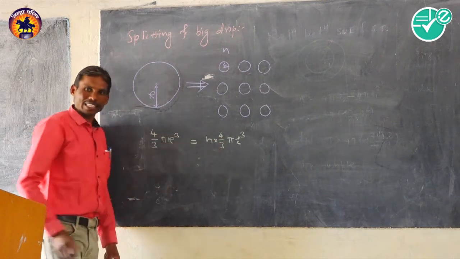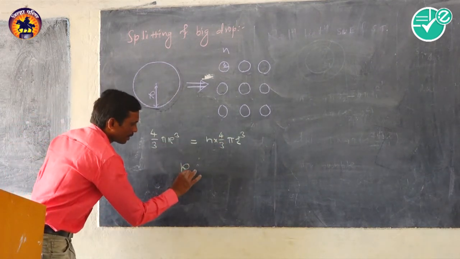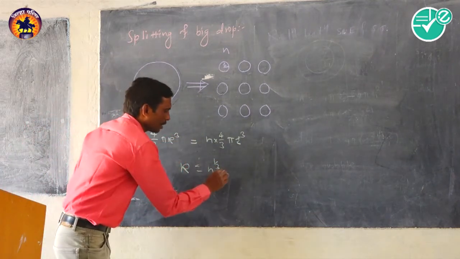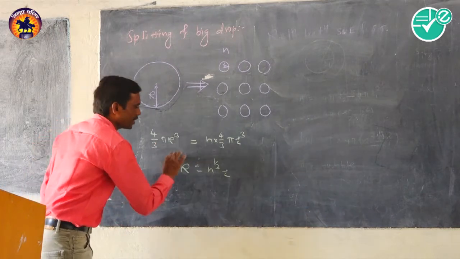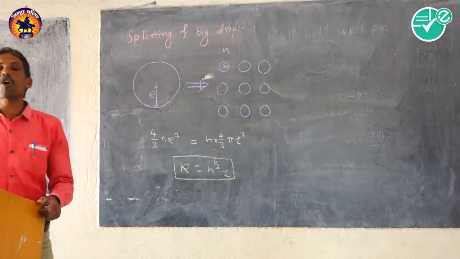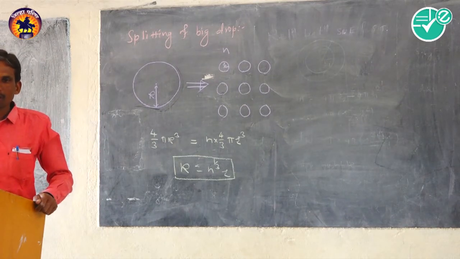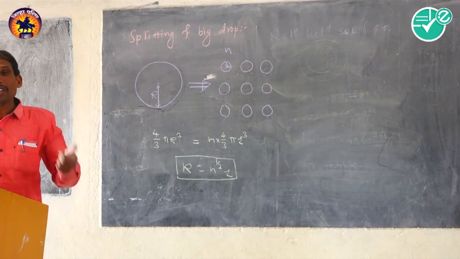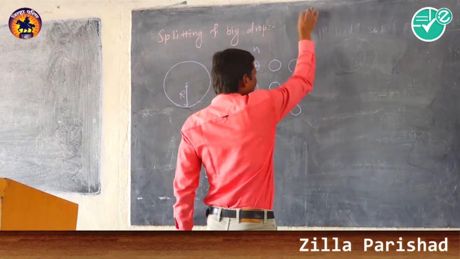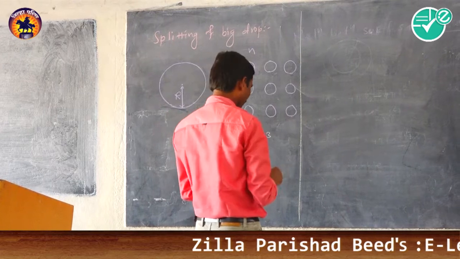By solving this expression, we get r is equal to N raised to the power minus 1/3 into R. This is the relation between the radius of the big drop and the small droplets. But what happens in the case of the surface area? What is the initial surface area of this drop?